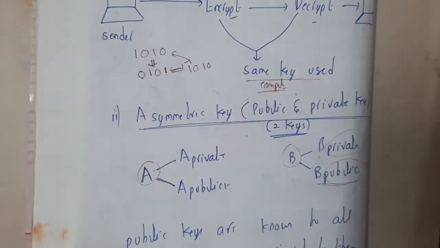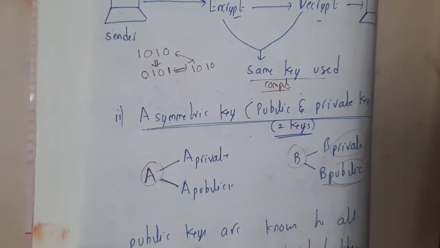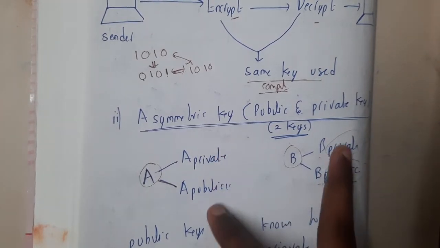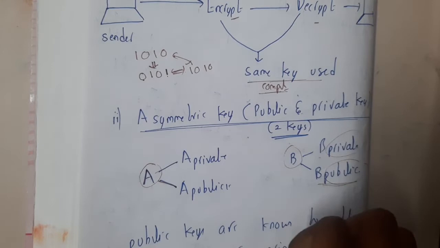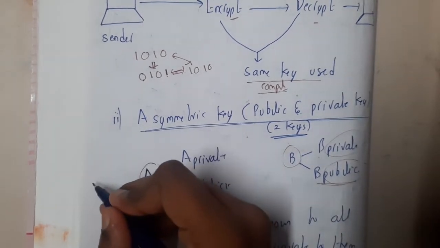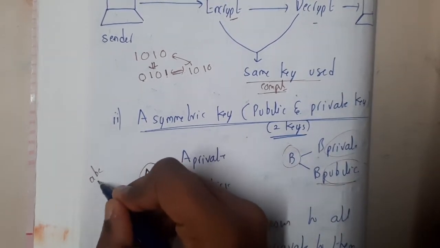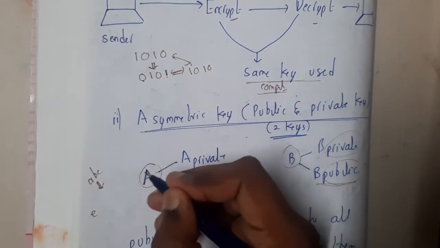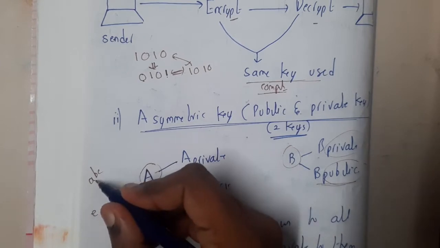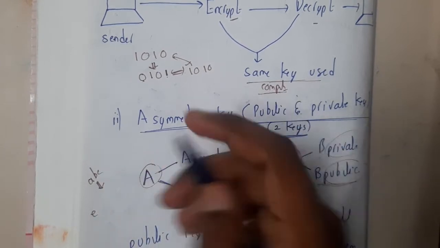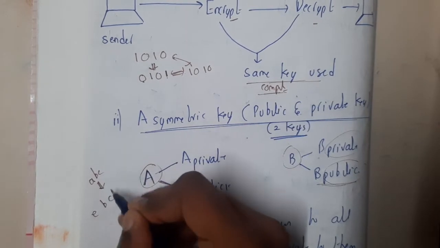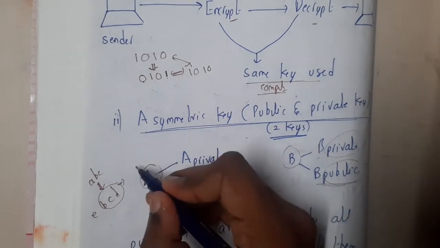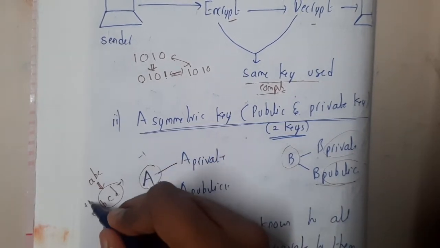So we will use these four keys to make the encryption, guys. The only thing is that we use two keys to make the encryption and two keys for decryption. For easy understanding, let us take a small example, guys. Assume that I send ABC. On the sender side, to encrypt this message, I will add +1 to each letter. A +1, what is it, guys? What is after A? It is B. What is B +1? It is C. What is C +1? It is D. So this is what I will send in the network. Once it is received by the receiver, he will do -1. Here I did +1, here I did -1.